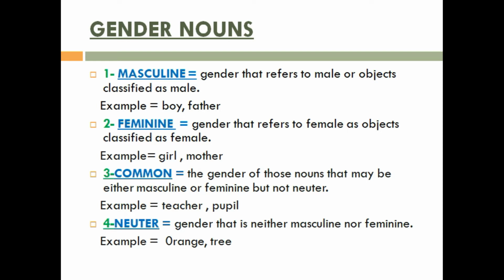Common gender. The gender of those nouns that may be either masculine or feminine but not neuter. Examples are teacher, pupil, baby, parent, child, cousin, etc. Neuter gender is neither masculine nor feminine. Examples are orange, tree, bus, egg, money, post office, etc.